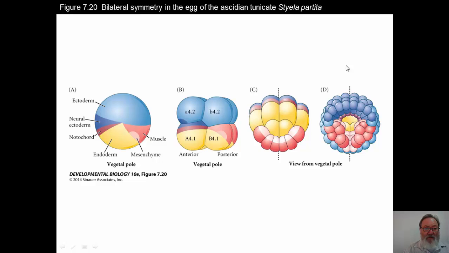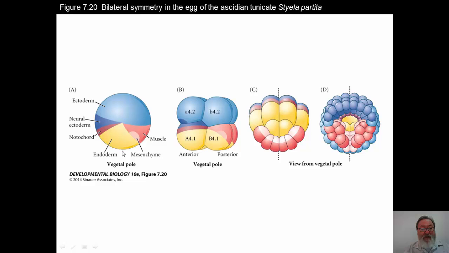In going through the figure, you can see also that if you look at the fate map, it's not too unlike what you would see, let's say, in an amphibian fate map, where you've got ectoderm on the top, there's neural ectoderm that will form, there's a notochord right below the neural ectoderm. All of these are the same relationship as you would see in an amphibian embryo, or a bird embryo, or a mammal, or a reptile, or whatever, in terms of vertebrates.